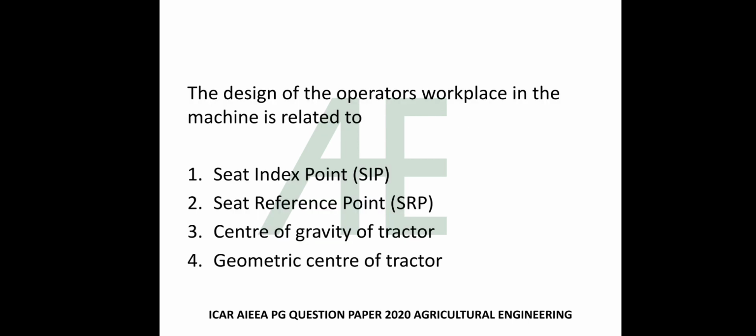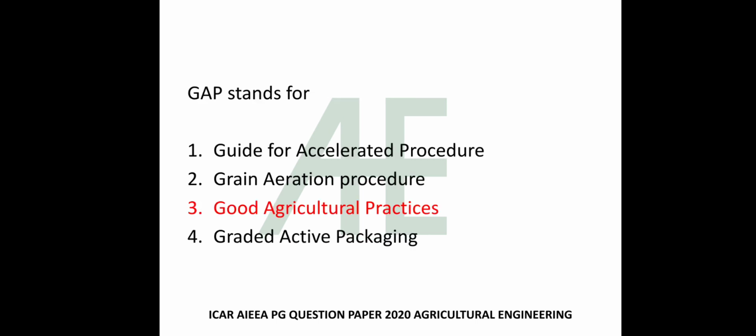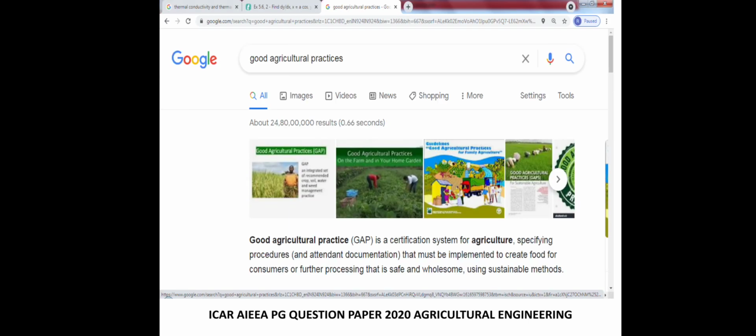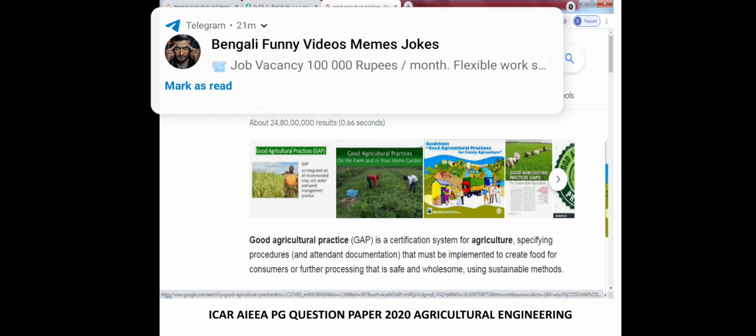The design of the operator workplace in the machine is related to seat index point, seat reference point, center of gravity of tractor, geometric center of tractor. Please find the answer of this question. GAP stands for Guide for Accelerated Procedure, Grain Aeration Procedure, Good Agriculture Practices, Graded Active Packaging. The answer is Good Agriculture Practices. It stands for GAP.